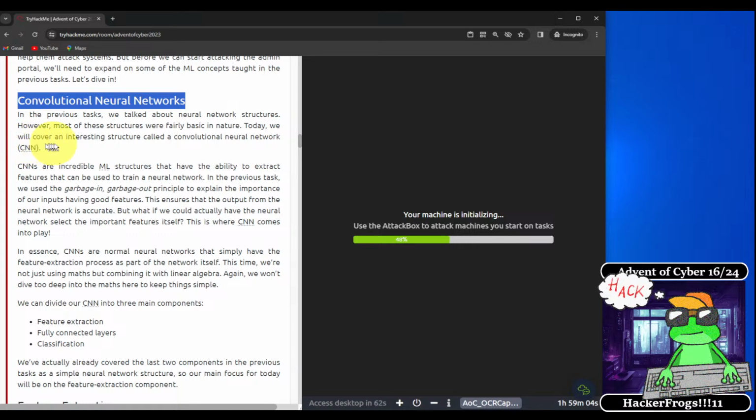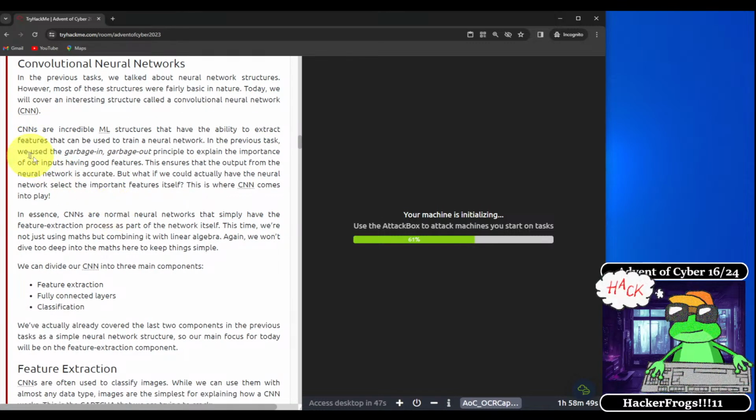Convolutional neural networks. In the previous task, we talked about neural network structures. However, most of these structures were fairly basic in nature. Today we will cover an interesting structure called a convolutional neural network, or CNN. CNNs are incredible ML structures that have the ability to extract features that can be used to train a neural network. In the previous task, we used the garbage in, garbage out principle to explain the importance of our inputs having good features. This ensures that the output from the neural network is accurate. But what if we could actually have the neural network select the important features itself? This is where CNN comes into play.